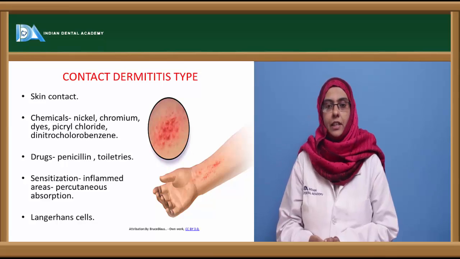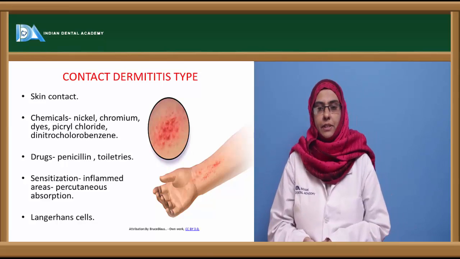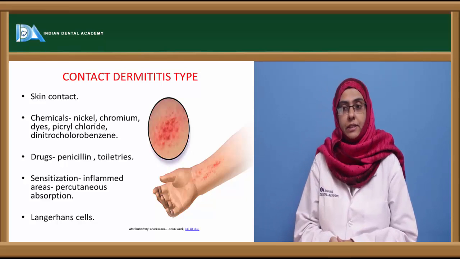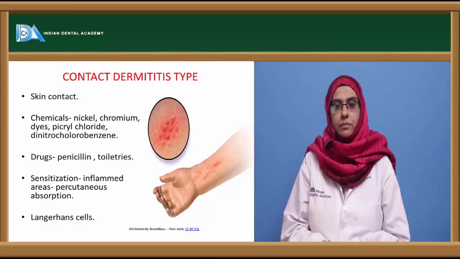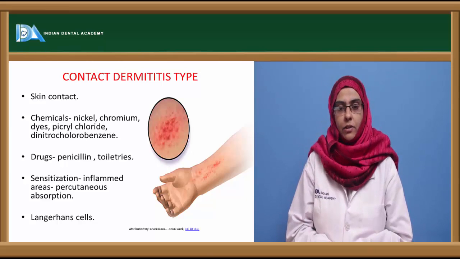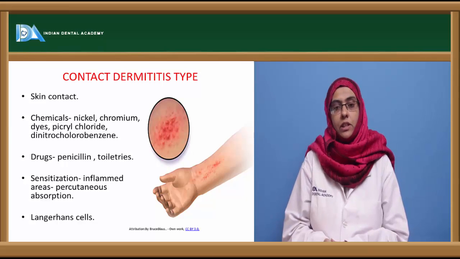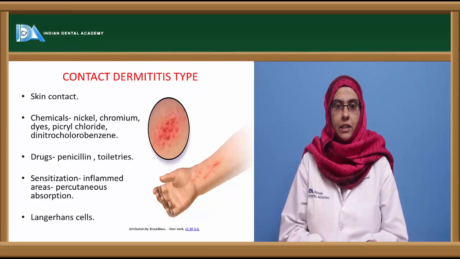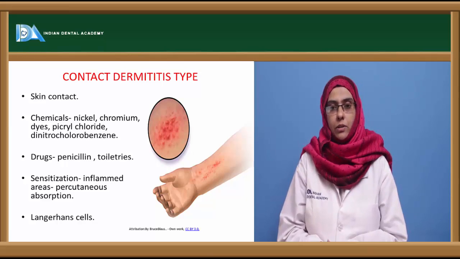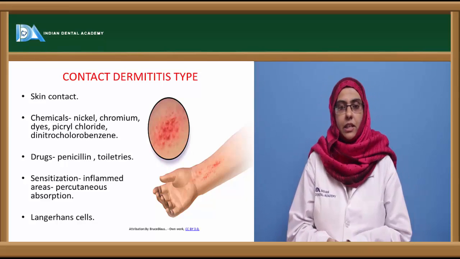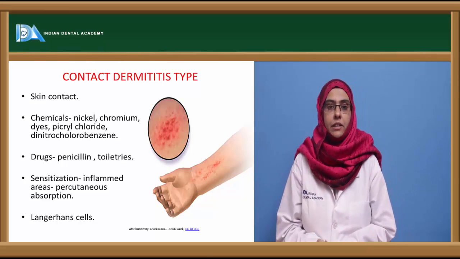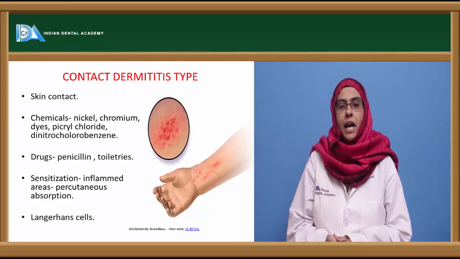Contact dermatitis is another type of type 4 delayed hypersensitivity reaction that can be provoked when the skin comes in contact with certain types of chemicals such as nickel, chromium, dyes, picryl chloride, dinitrochlorobenzene. Apart from that, you can also see it when drugs such as penicillin and toiletries come in contact with the skin. So penicillin is said to be the one that can mediate all 4 types of hypersensitivity reactions. And here the chemical is a hapten that itself is not antigenic in nature, but when it combines with the skin protein it becomes antigenic in nature.